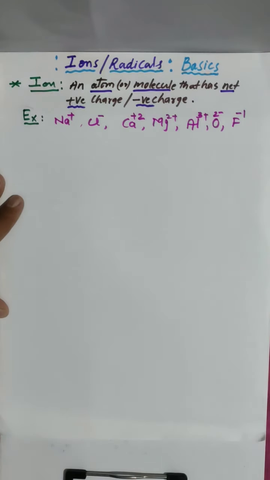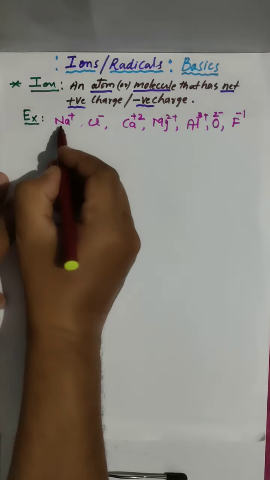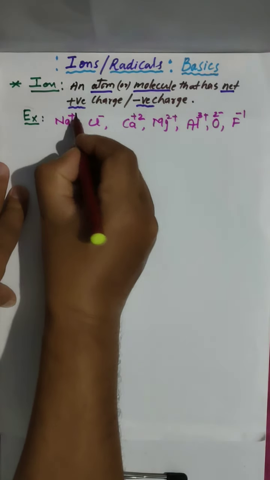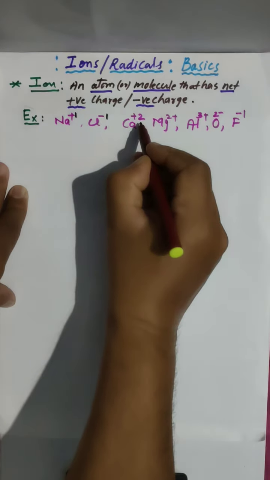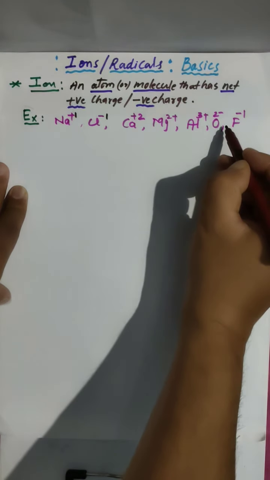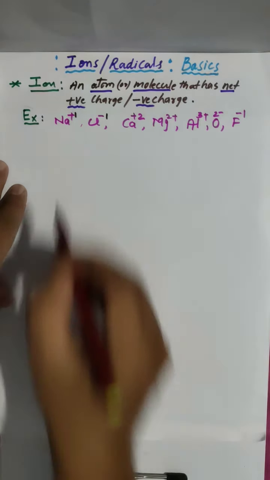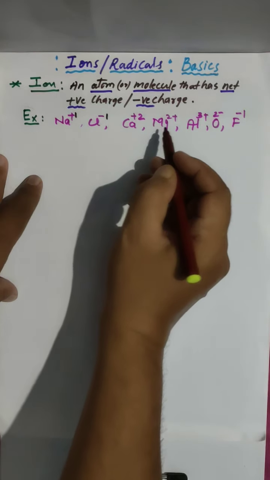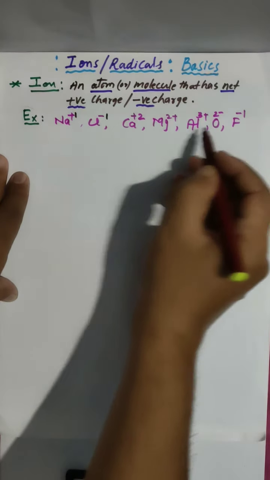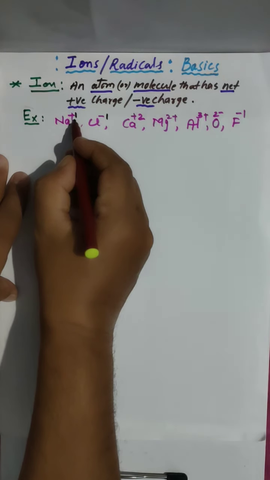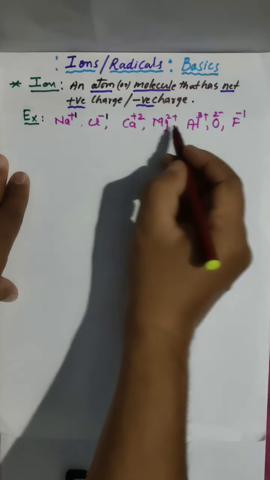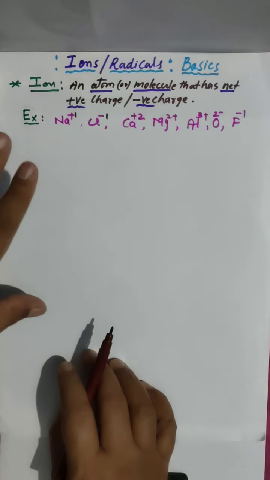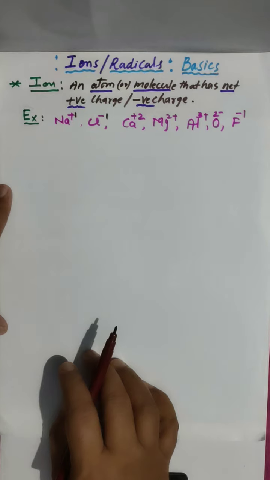These all are atoms having +1, -1, +2, +2, +3, -2, -1. Like this, if any species, atom or molecule also, has a negative or positive charge, a net charge of 1 unit, 2 units, 3 units, such species we are calling ions.